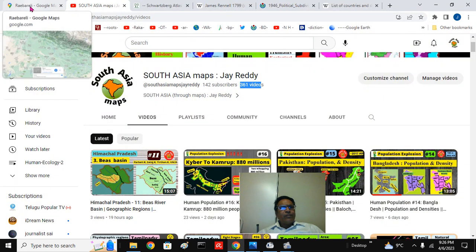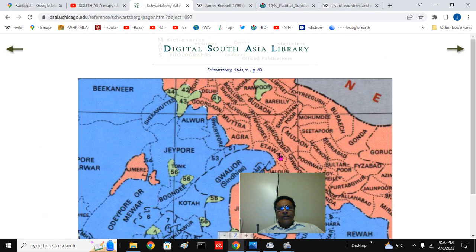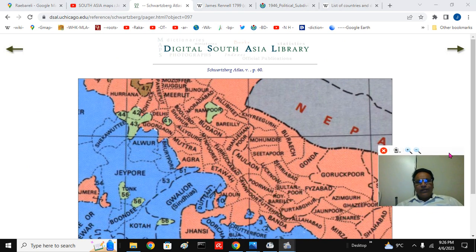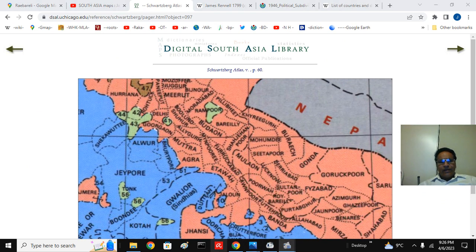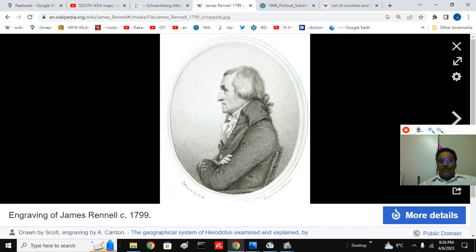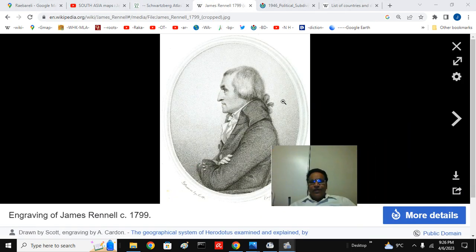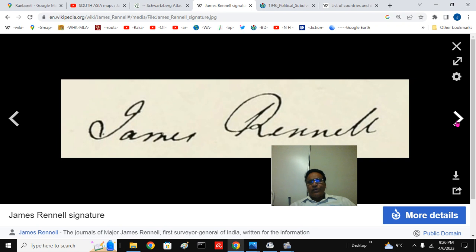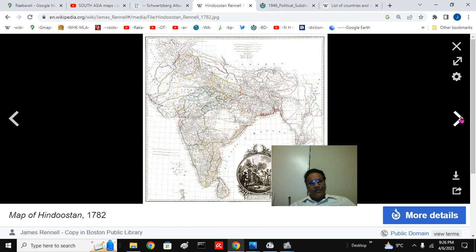So this is about the Scratchberg Atlas. This is how the British started consolidating Bharat, and this is James Rennell, the father of Indian geography. We are talking about James Rennell. He passed away around 1830, that means nine years before the death of Sher-e-Punjab Maharaja Ranjit Singh. James Rennell was a contemporary of the East India Company Bahadur's first Governor General, Warren Hastings.